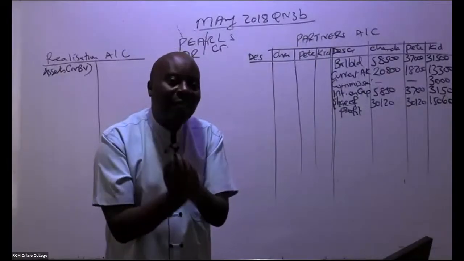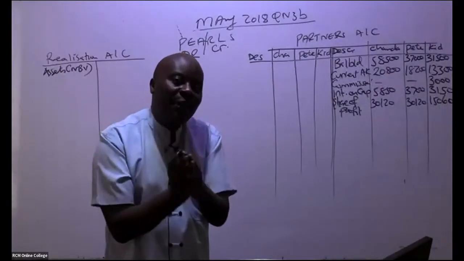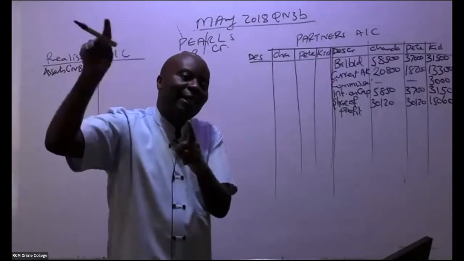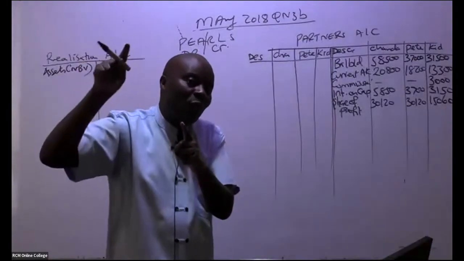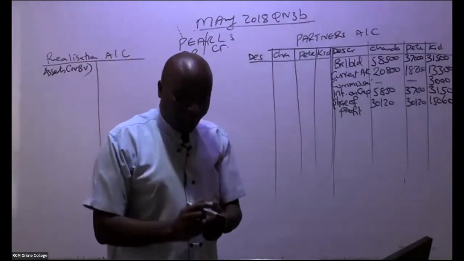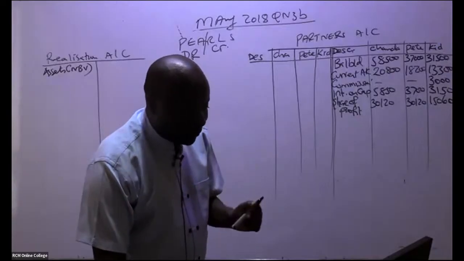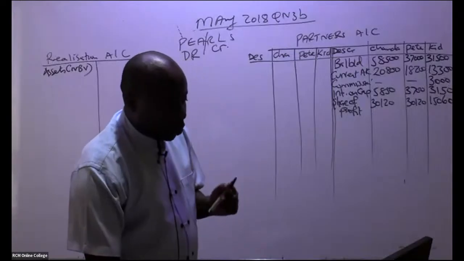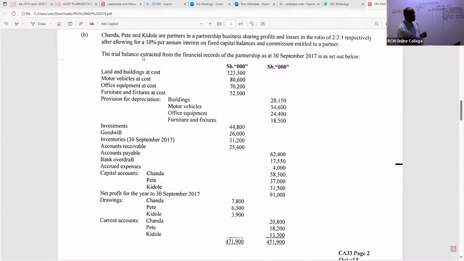So whenever you're closing assets, you shall be debiting realization account, and then you credit the assets, and you're crediting those assets at net book value. So then you go straight away to the trial balance. So trial balance, what have they told us here? In the trial balance, we can see the trial balance extracted from the financial records of the partnership as at 30th September 2017 is set out below.